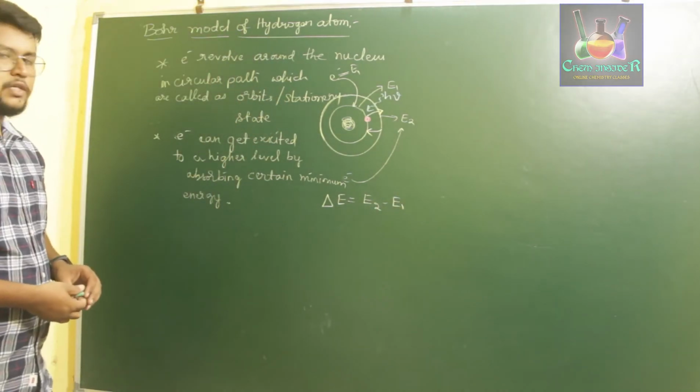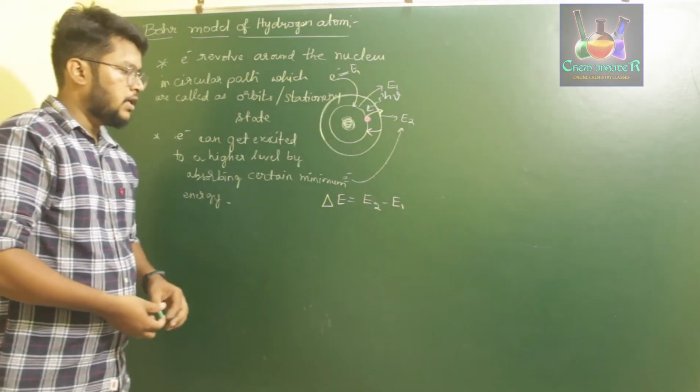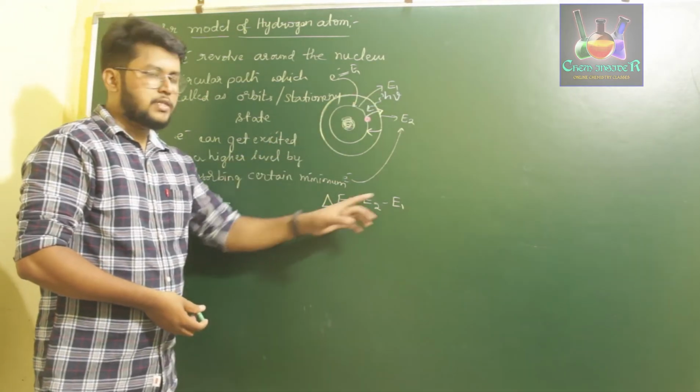So the energy which is required to excite an electron from E1 level to E2 level is given by delta E is equal to E2 minus E1.